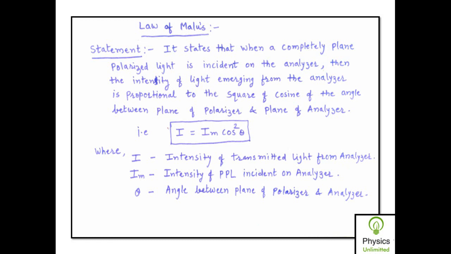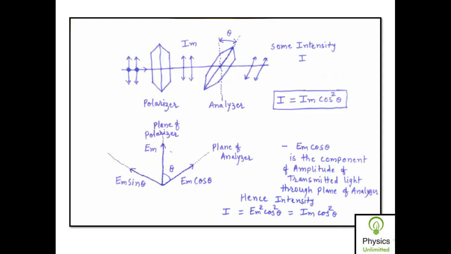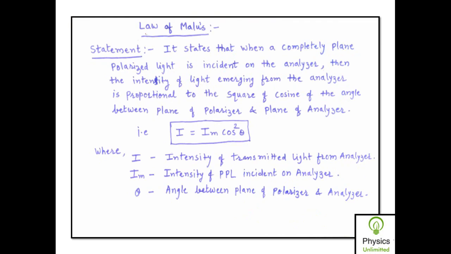Okay, now the next important law is the law of Malus, which is based on this phenomenon of optical experiment. So what is the law of Malus? This is a very important phenomenon in this polarization topic. The statement of this law of Malus is that when a completely plane polarized light is incident on the analyzer, then the intensity of light emerging from the analyzer is proportional to the square of cosine